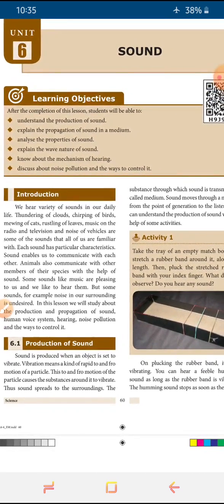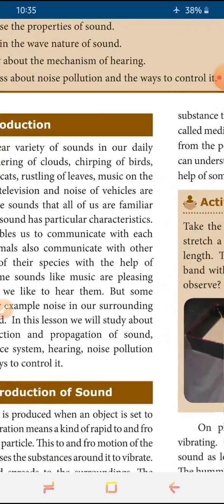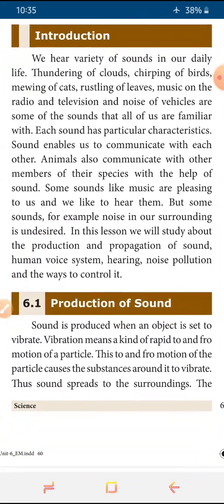Sound is also studied in higher classes, as the topic of acoustics is nothing but sound. We'll discuss that topic in your 10th standard, and here we'll see what sound is, what the use of sound is, and how important it is in our life.